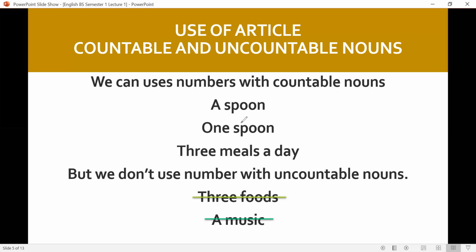We can use numbers with countable nouns. A spoon, one spoon, three meals a day. But we don't use numbers with uncountable nouns. We can say three meals, but we cannot say three foods. A music, three music. I will explain later on in this lecture how we can describe a variety of food or a variety of music if we cannot use article with them.